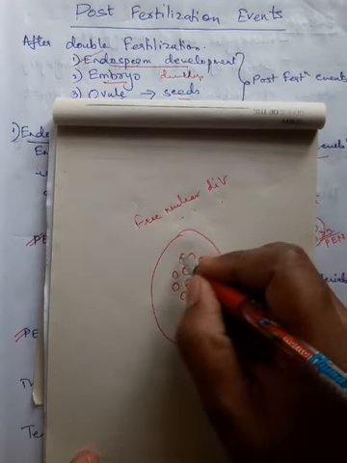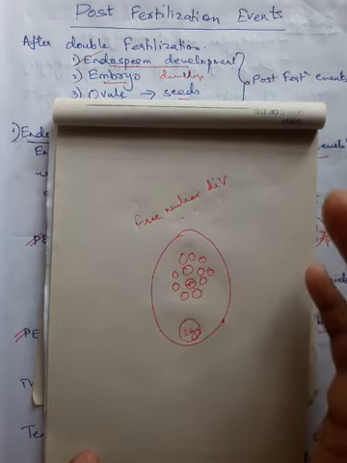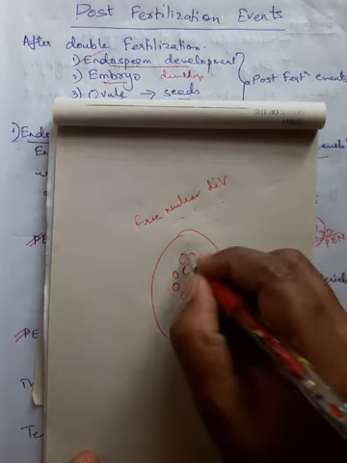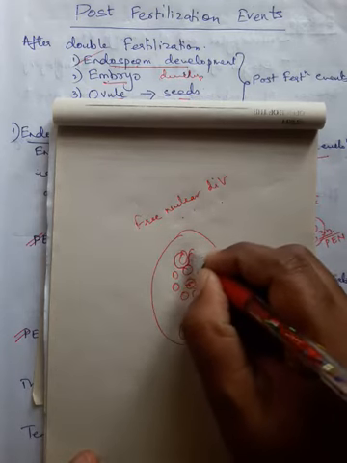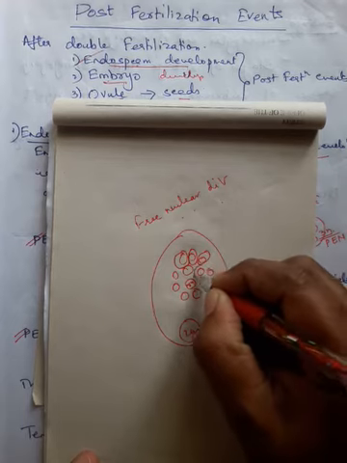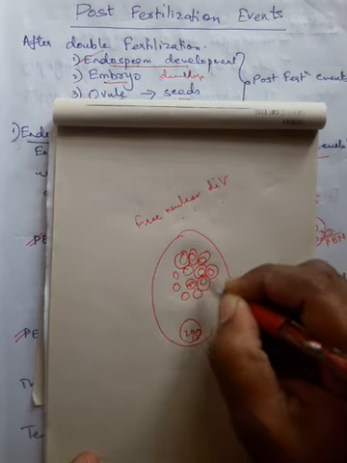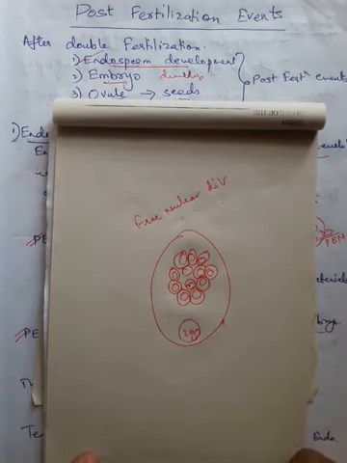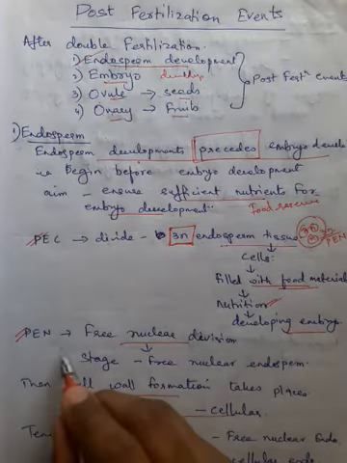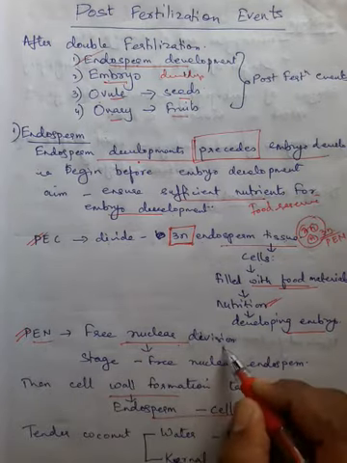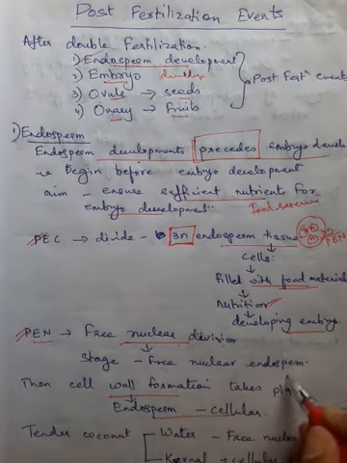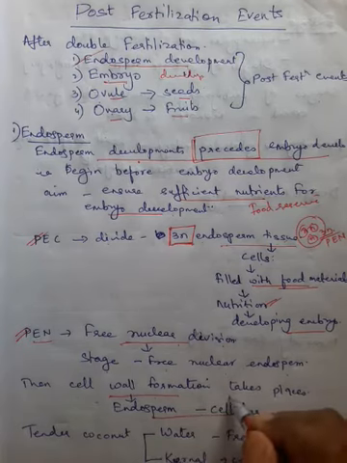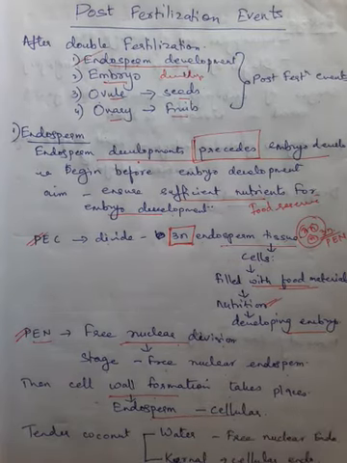After some time, what will happen? After there is a sufficient number of nuclei, cell wall formation begins. These nuclei will develop a cell wall around themselves. When this happens, they come to be known as the cellular endosperm. Hope it's clear. So first the primary endosperm nucleus undergoes free nuclear division and the stage is free nuclear endosperm. Then cell wall formation takes place and the endosperm becomes cellular endosperm.